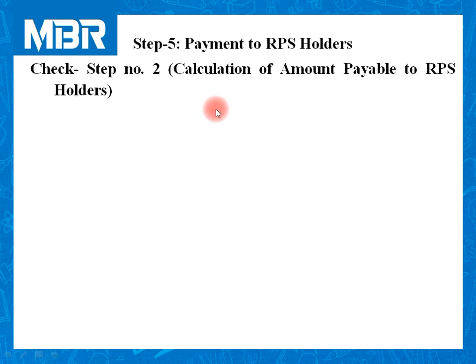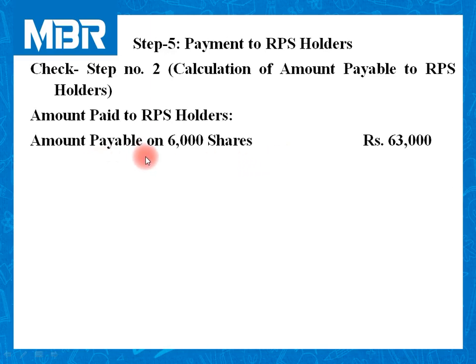Check step number 2 for the calculation of the amount payable to RPS holders. The amount payable to RPS holders on 6,000 shares is rupees 63,000. In all previous questions, without wasting a moment, we paid the amount to RPS holders. But in this question, a twist is given and we need to solve this twist. Amount not paid to the shareholders, 420.